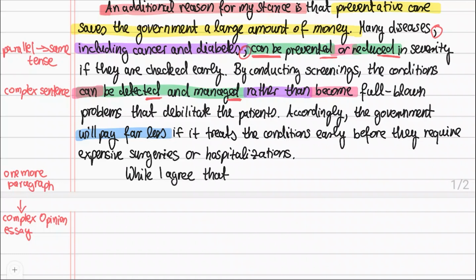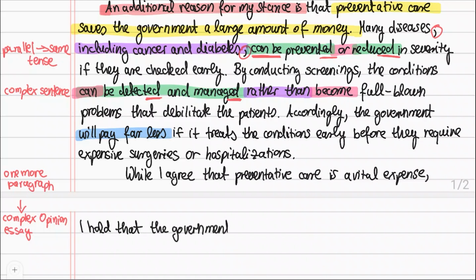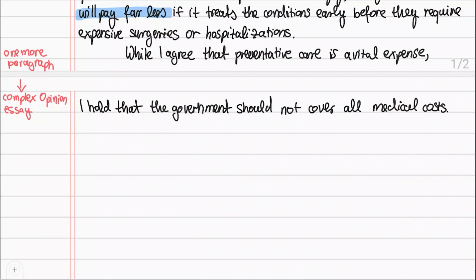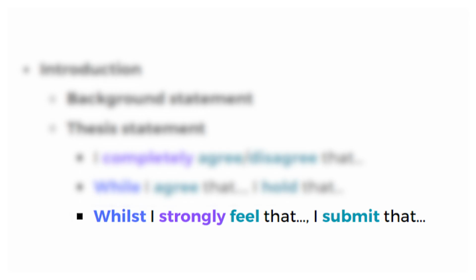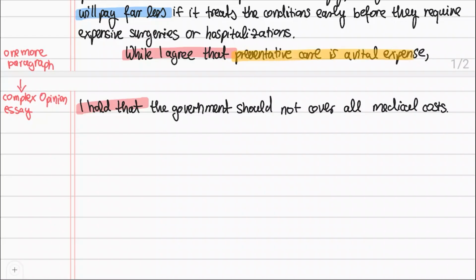While I agree that preventative care is a vital expense, I hold that the government should not cover all medical costs. This is a really neat contrast because it shows you agree, but only partly. The structure is, while I agree that, I hold that. You may think you can't write a sentence like this. You don't have to. This structure is a sentence starter from my template. You just add the agreeing part. Here this is, preventative care is a vital expense. And then you add your change to it. Here this is, the government should not cover all medical costs.